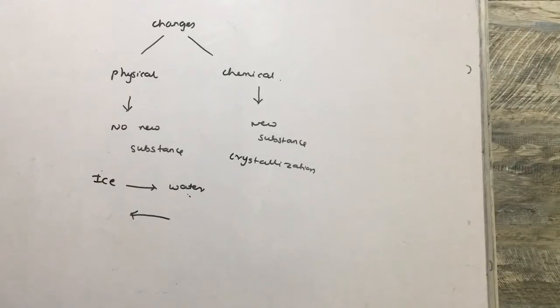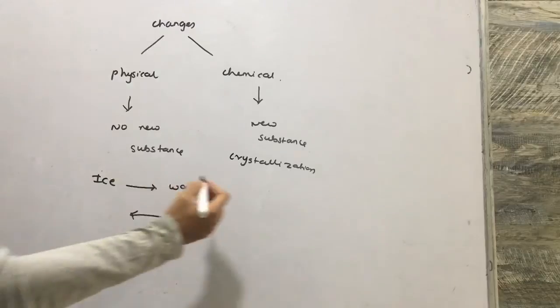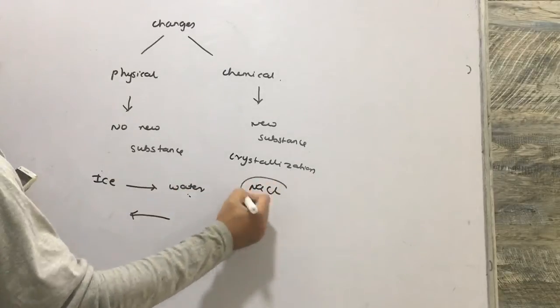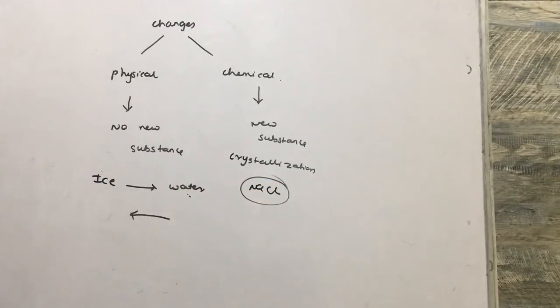Now how is crystallization done? Take common salt, which is NaCl, also called sodium chloride. Sodium chloride is purified by crystallization. It is prepared by evaporating seawater, which contains many impurities such as magnesium chloride, sand, and many others. So we want to convert it into crystals.